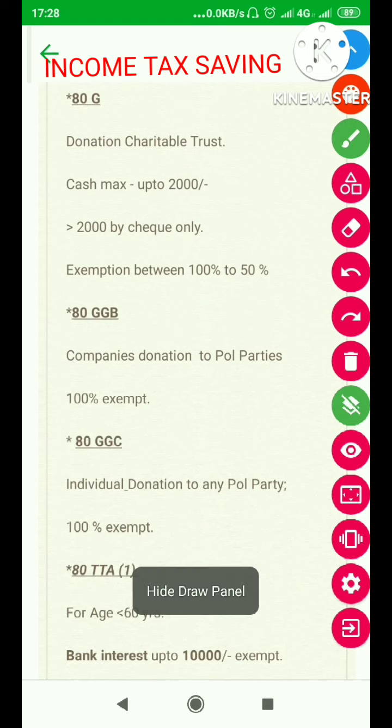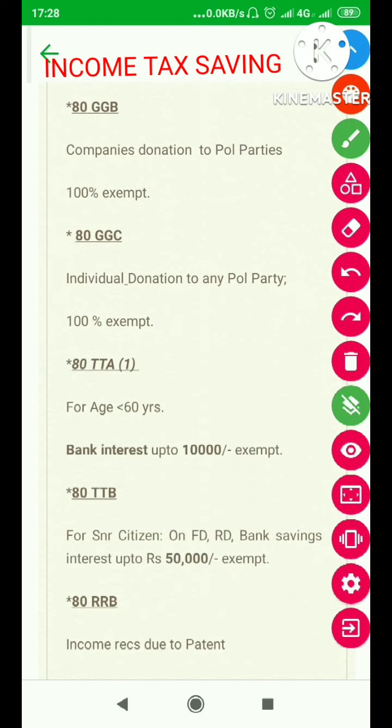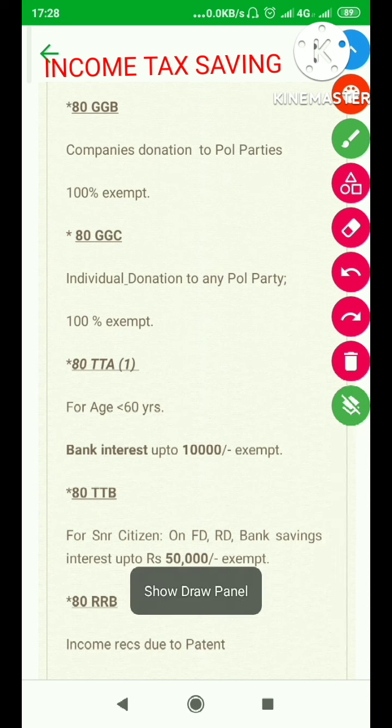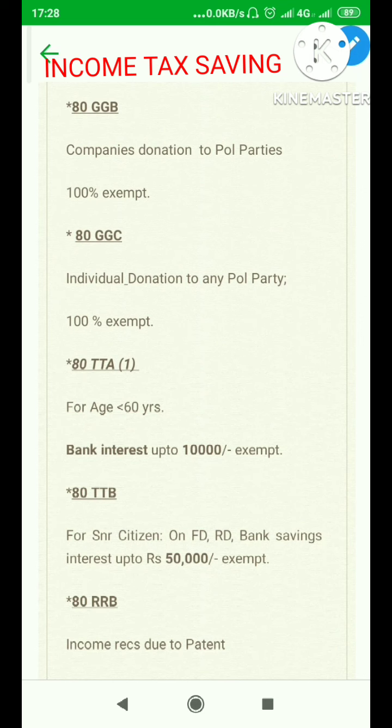Going down a little further, 80GGB and 80GGC. Very interesting. The political parties, gentlemen, are very clear, you understand. In case you donate or any company donates to any political party, the 100% of the amount, the complete amount is exempt.